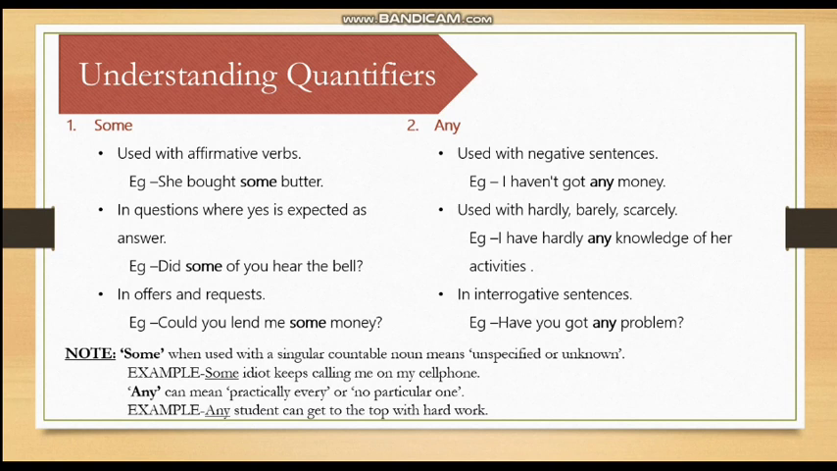Next, any can mean practically every or particularly no one. For example, any student can get to the top with hard work. Now, any means practically anyone. But we are not talking about any particular one. For example, any student can get to the top with hard work.